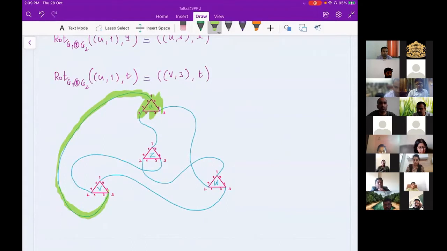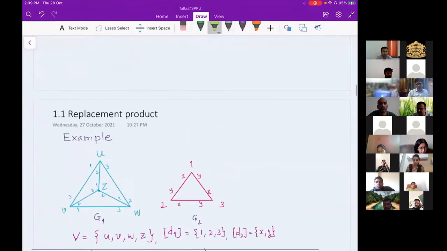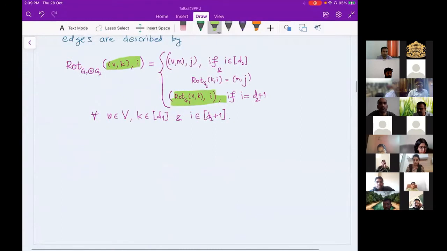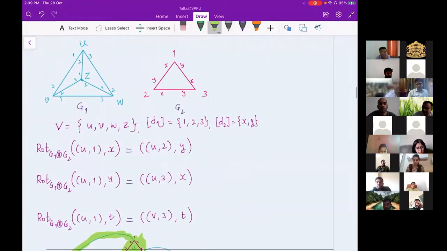Suppose near this edge, near U comma 1, has color T, and then where will it go? So here color doesn't matter when you are in the second half of the rotation map definition. See, the i doesn't matter. The only thing is i is D2 plus 1, where D2 is the regularity of the second graph. So here regularity is 2. So whenever you are interested in the third edge, which you are extra connecting, you don't have to worry about your color.